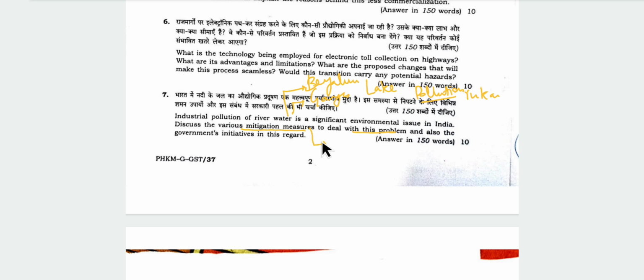Yes, the government has various mitigation measures. Industrial effluent should be treated before releasing it into water bodies, so that the biochemical oxygen demand (BOD) is as per the required level. It should not be hazardous to aquatic life. And other mitigation measures can be that river pollution should be mitigated. Untreated discharge and solvents must not be flown into the river.